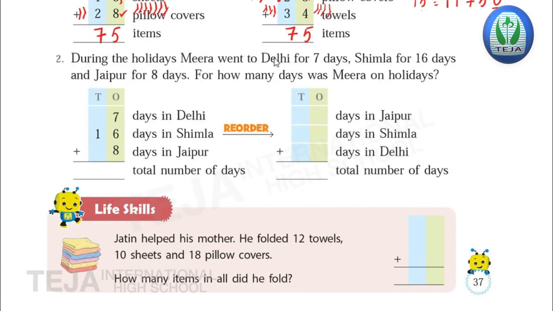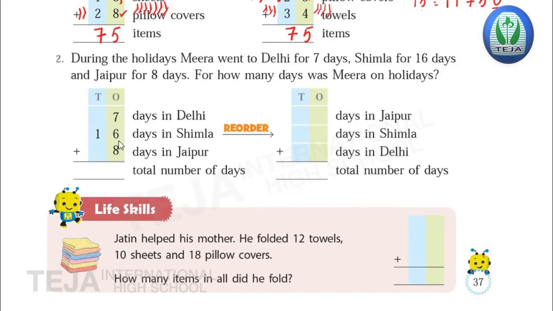In the holidays, she went to Delhi and stayed there for 7 days. From Delhi, she went to Simla and she stayed there for how many days? 16 days. From Shimla, she went to Jaipur and in Jaipur she spent 8 days. So in Delhi she spent 7 days, Shimla 16 days and Jaipur 8 days. Now you have to find out the total number of days Meera was on holidays. That means the total days she spent in Delhi, Shimla and Jaipur.